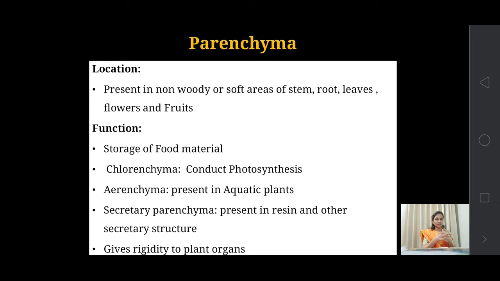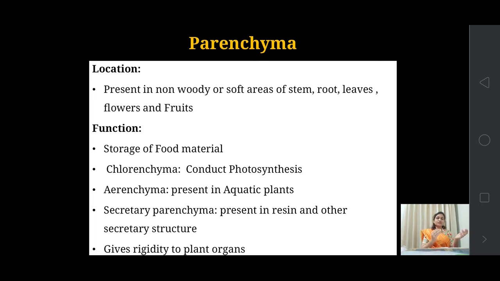The storage of food material: they store food material in many plants, in the tuber form, in the rhizome form, and all these. So this is the first function of the parenchymatous tissue; its main function is storage. When there is chlorenchymatous tissue, that means when there are chlorophyll pigments in them, they conduct photosynthesis. They help to prepare food material, and then that food material is stored in the plant body by parenchymatous tissues.